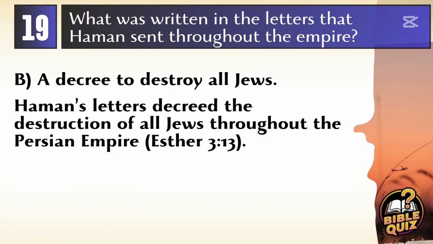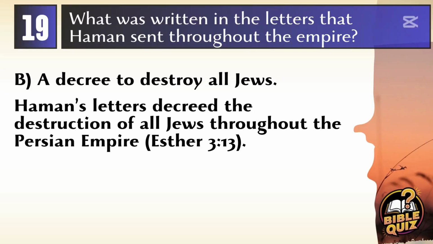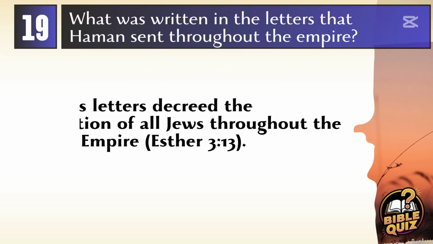Answer B. A decree to destroy all Jews. Haman sent letters throughout the Persian Empire with a decree that all Jews should be destroyed, killed, and annihilated on a single day. This plot is laid out in Esther 3:13, showing the extent of his malice.